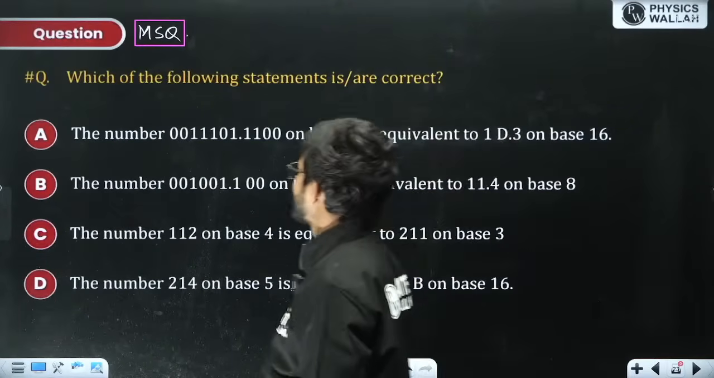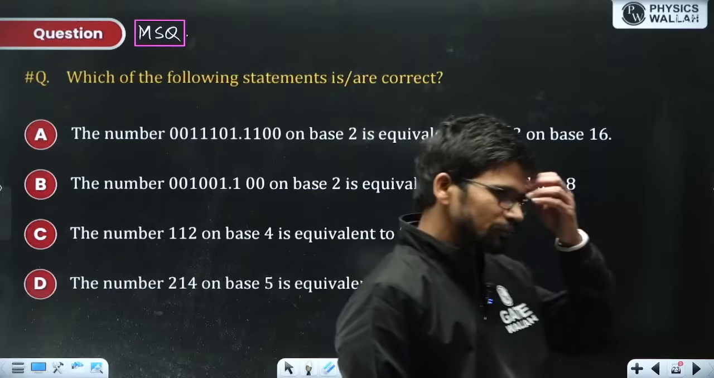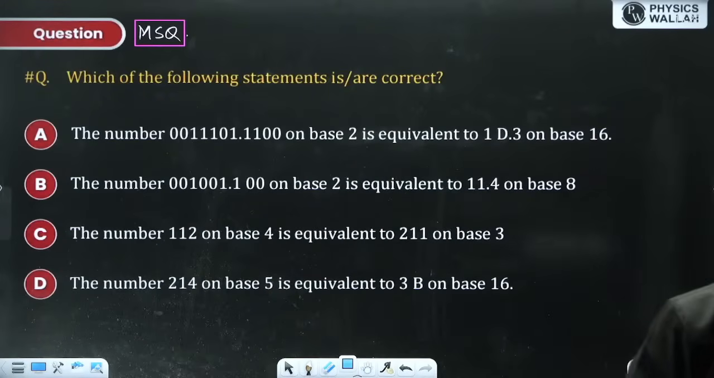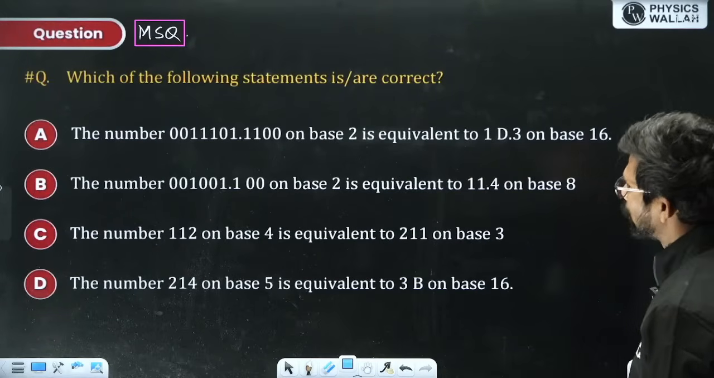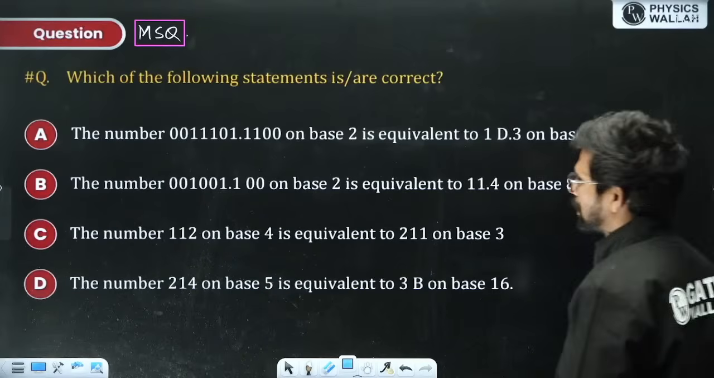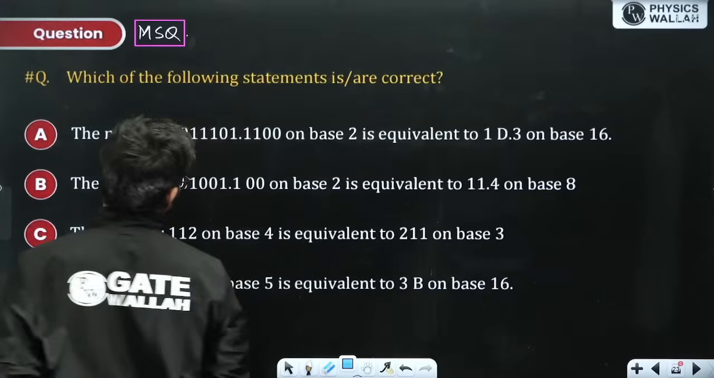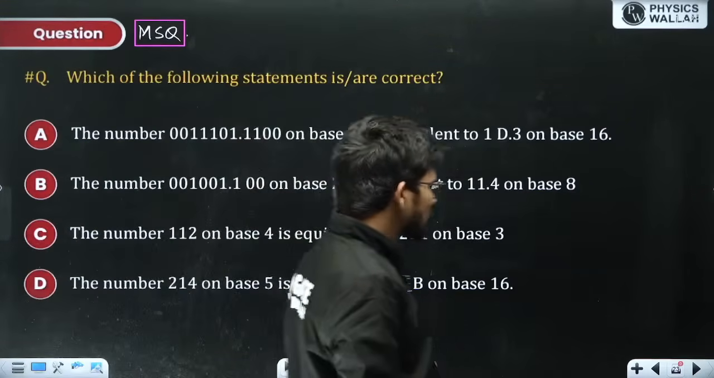Which of the following statements is true? The number 0011101.1100 in base 2 is equivalent to 1D.3 in base 16. The number 0010001.100 in base 2 is equivalent to 11.4 in base 8. The number 112 in base 4 is equivalent to 211 in base 3. The number 214 in base 5 is equivalent to 3B in base 16.